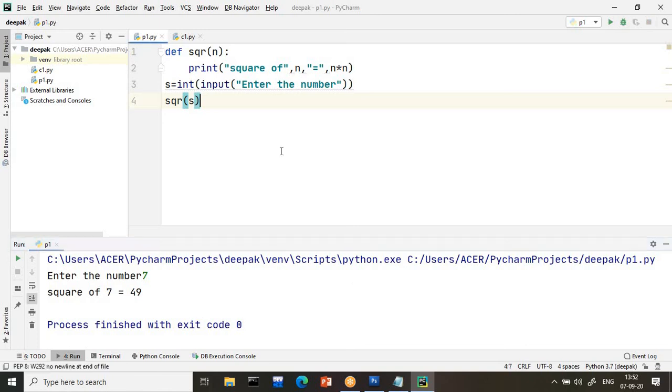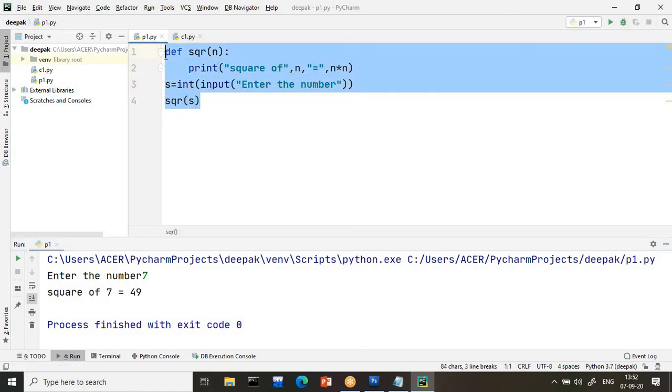Like this, whenever you want to do some operation by using a function, that is also possible. So generally, what is a function? Whenever you want to repeat the same code again and again, then a function is very useful. I hope you got the basic idea about the function.